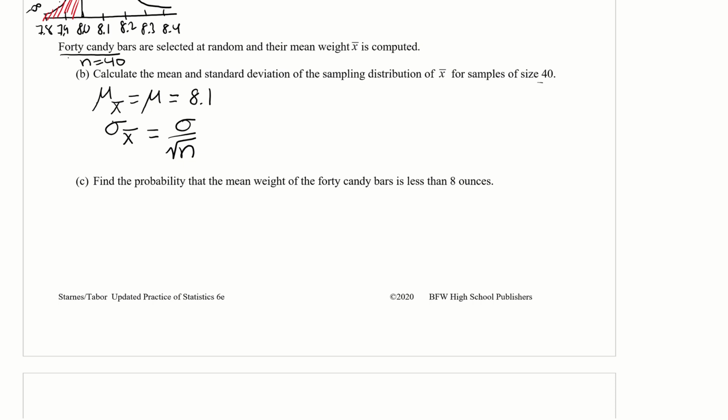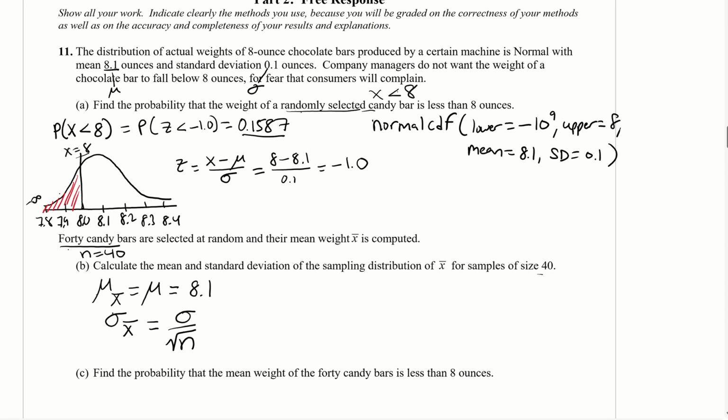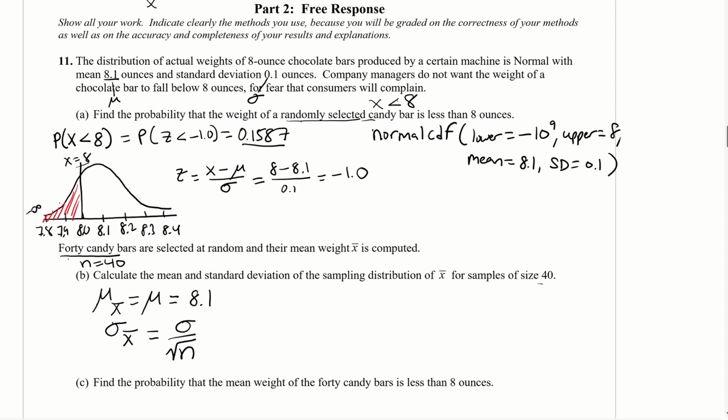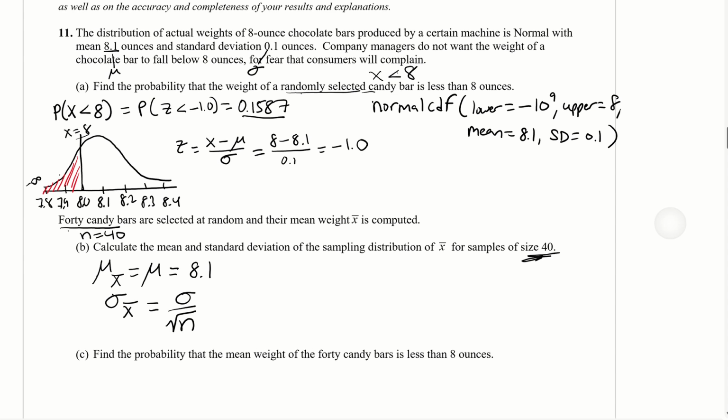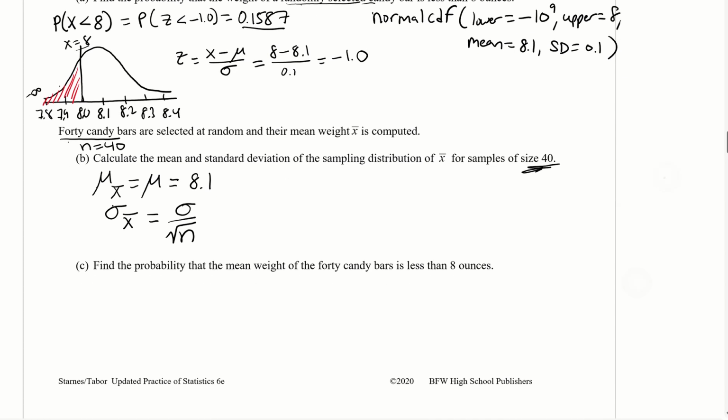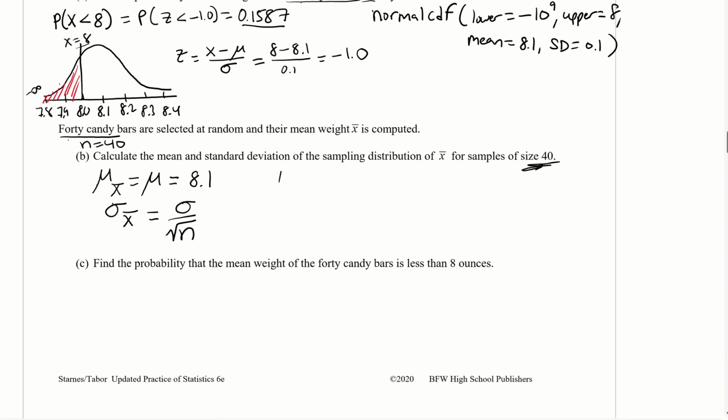Now remember, we can use this formula as long as it satisfies the 10% condition. So in this case, we got a sample of size 40. It says the actual weights of 8-ounce chocolate bars produced by a certain machine. We're assuming, so I'm going to put a little condition here. So assume n equals 40 is less than 10% of all candy bars.